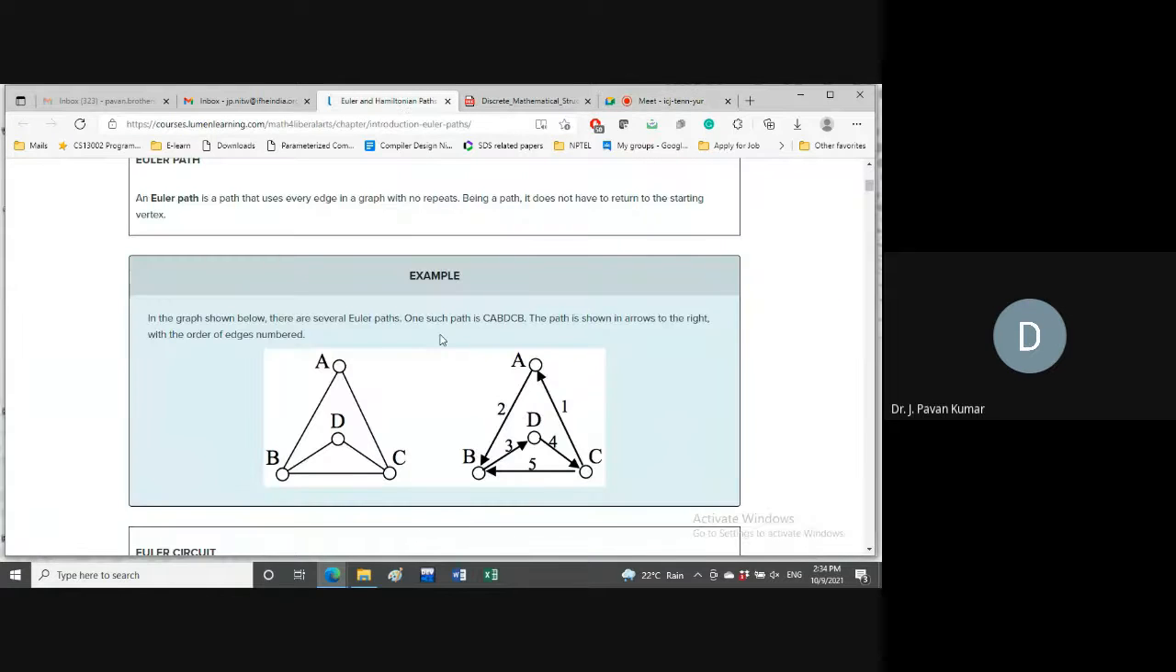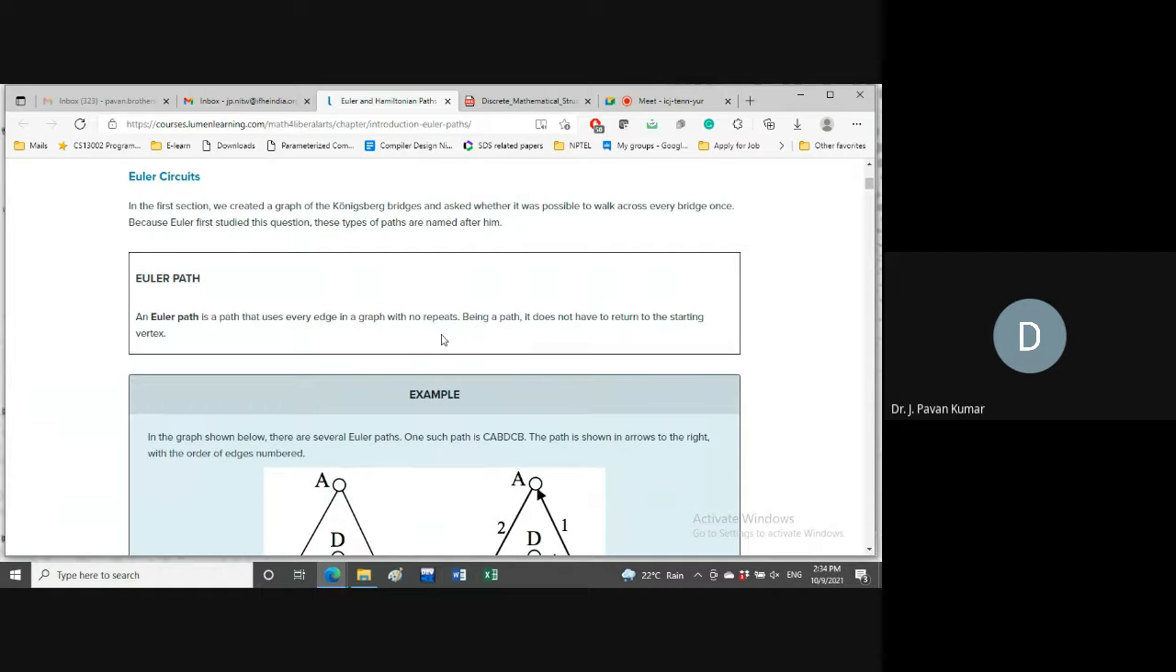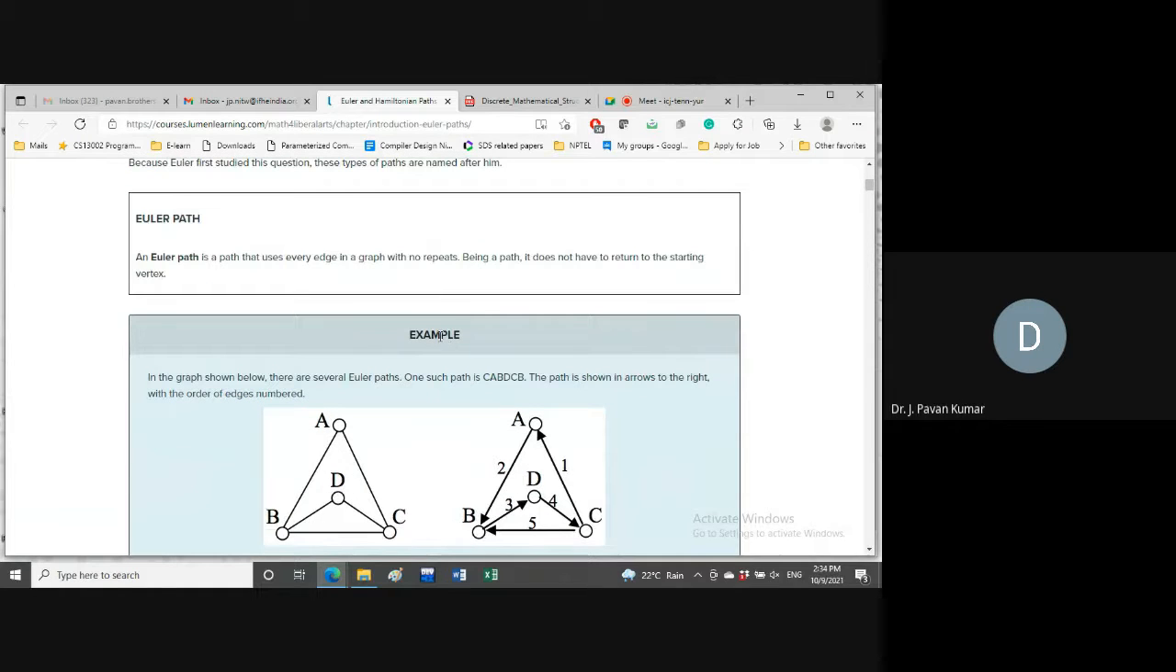In the last class, we have seen what is meant by Euler path, what is meant by Euler circuit or Euler cycle, what is meant by traversable graph and Euler graph, and we have seen Hamiltonian path, Hamiltonian circuit, and traceable graph and Hamiltonian graph. Right? So, what is the other name for Euler path? Is anyone able to say? What is the other name for Euler path?